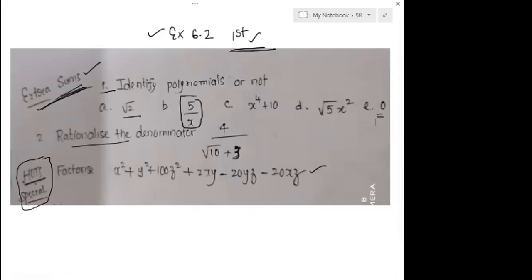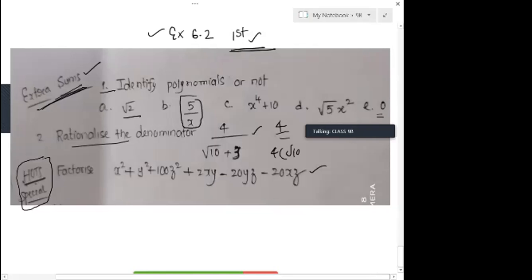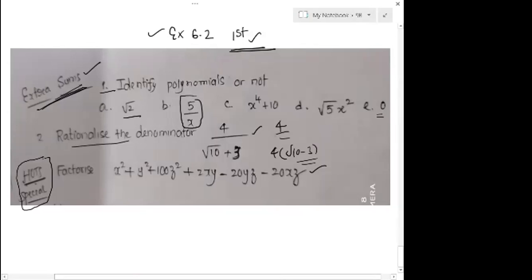Sanjana, wait. I'm talking to Vaishnavi. I'm happy that she has answered one question. Sir, I'm saying that I wrote the answer for the second one, rationalizing. Okay. Tell me the answer quickly. It's time up. 4 root 10 minus 3 divided by 1, the second answer. The answer must be 4 only. Yes, sorry, it's 4 into root 10 minus 3. You got the same thing? Okay. Good, Vaishnavi. Keep it up.